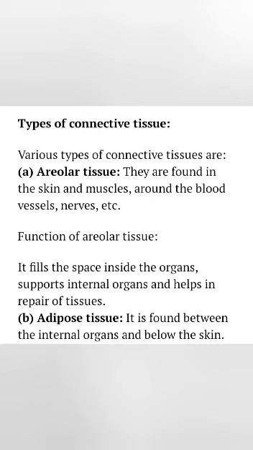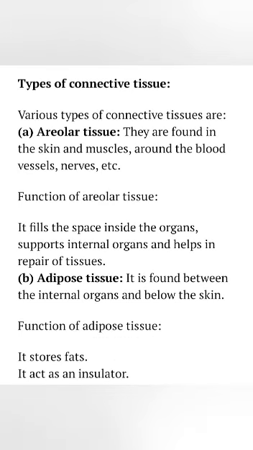Now come to the types of the connective tissue. Actually, there are mainly two types of the connective tissue, areolar tissue and adipose tissue. So these areolar tissue are found in the skin, muscles, around the blood vessels, nerves, etc. What is the function of areolar connective tissue? Areolar connective tissue fills the space inside the organs. In between the organs, areolar connective tissue will be found. And this areolar connective tissue supports the internal organs and helps in repair of the tissues.